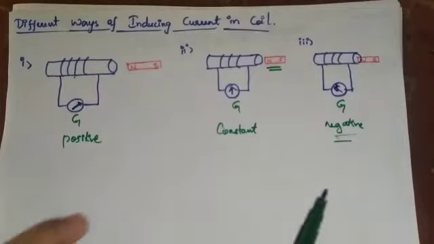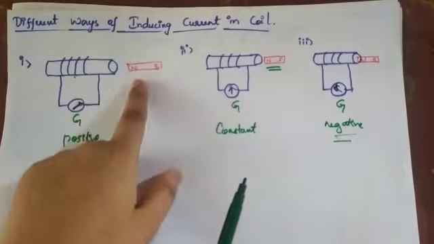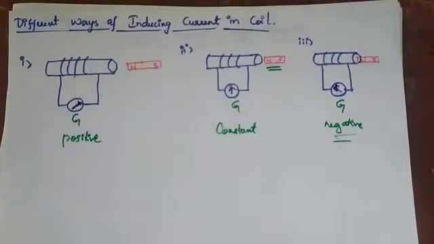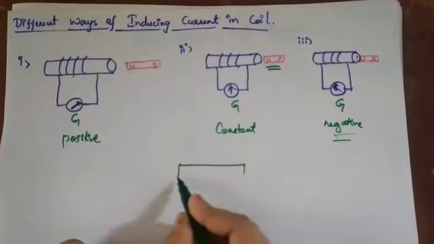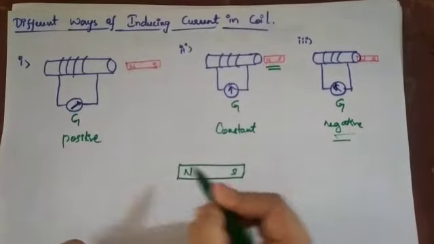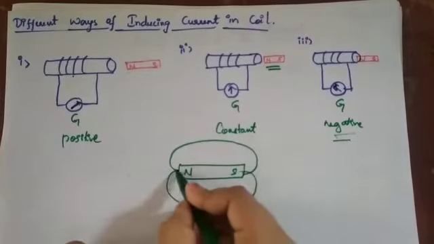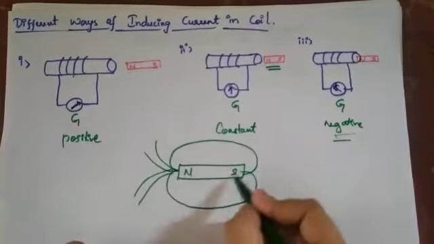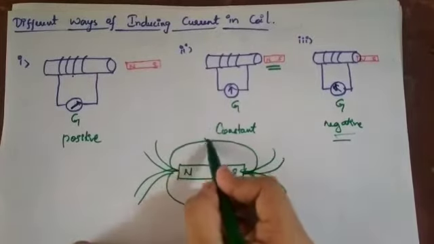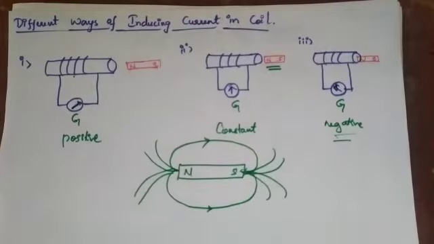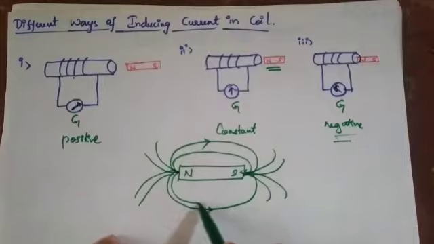So whenever there is a change in the motion of the bar magnet, the magnetic field changes. If you know the properties of a bar magnet, it has north and south poles, so magnetic field lines will be present. It will be like this, isn't it? Near the poles of the magnet, more magnetic field lines will be there. Outside the magnet, the magnetic field lines move from north to south direction. So these are the magnetic field lines.